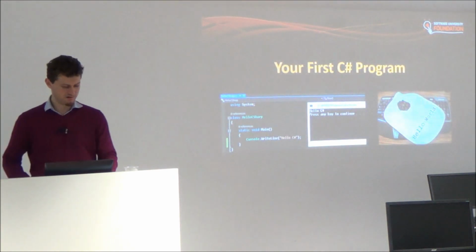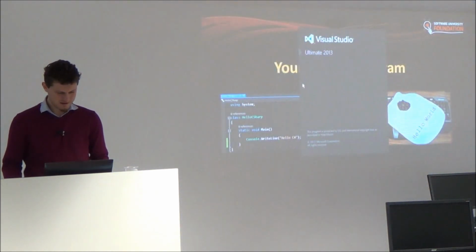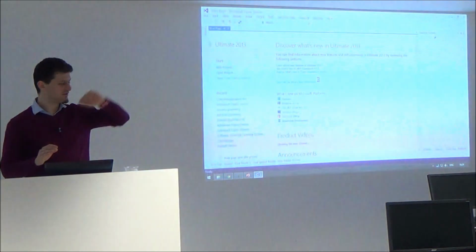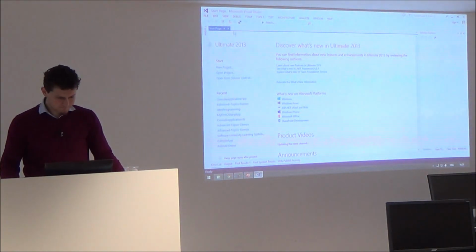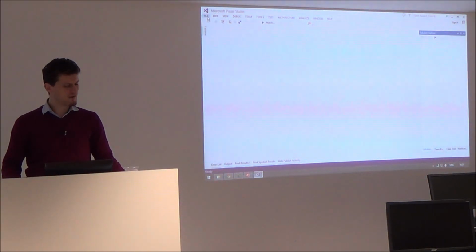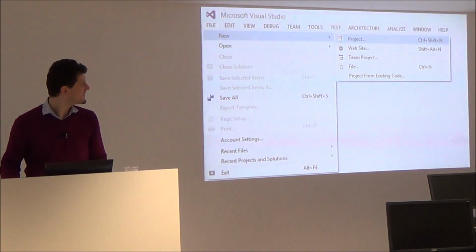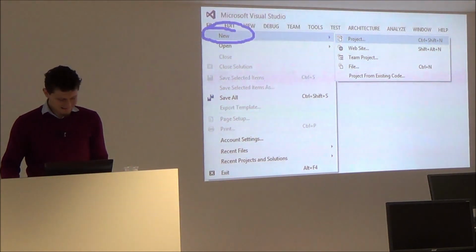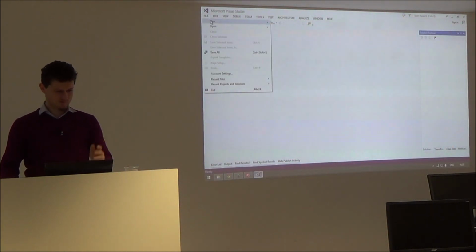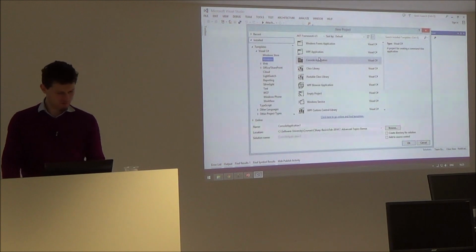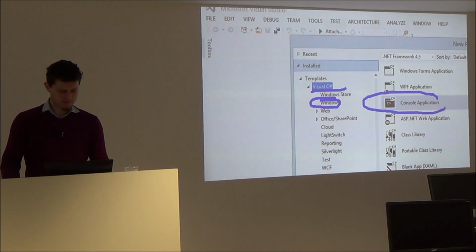And the best way to do this is to start Visual Studio. I have Visual Studio here, and I use the Ultimate 2013 version with Service Pack 1, which is currently the latest possible. How do we start? We choose File, New, Project. I'll zoom a bit and take the blue marker. File, New Project, and you choose from the C# language, Windows, Console application.